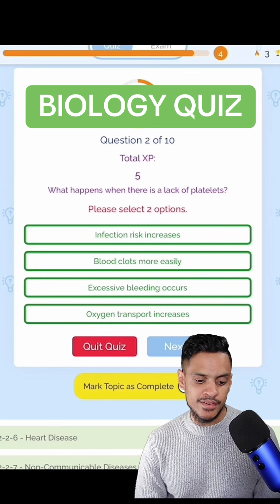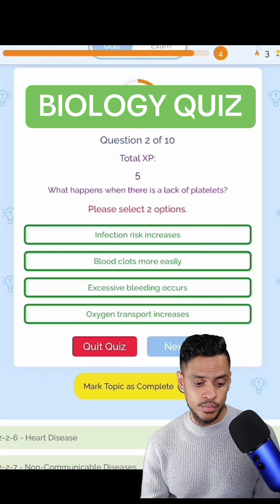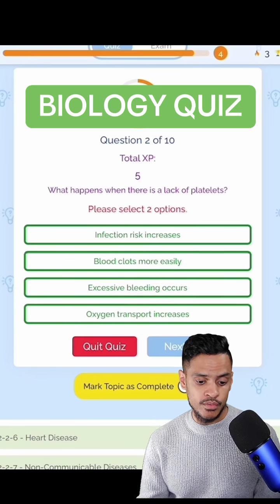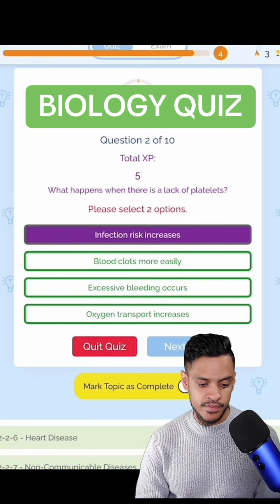What happens when there is a lack of platelets? So platelets are there to help blood clot and to seal wounds. So if you don't seal your wounds and close cuts, you basically get a risk of infection. So I'd say the first one.